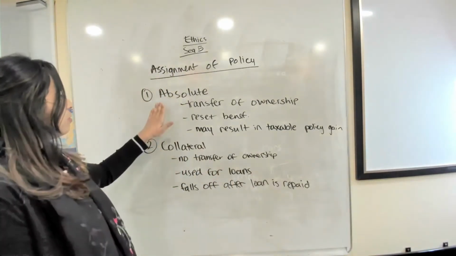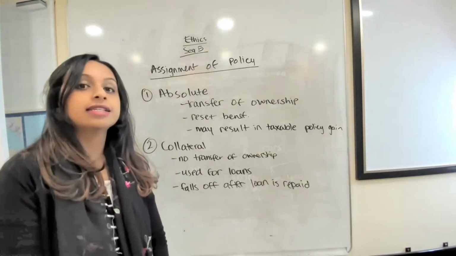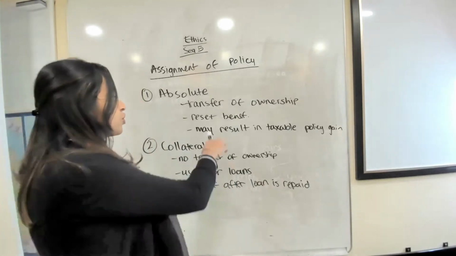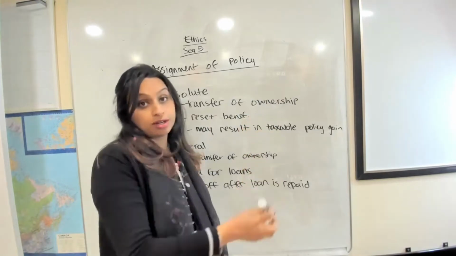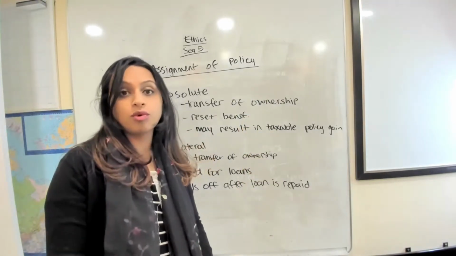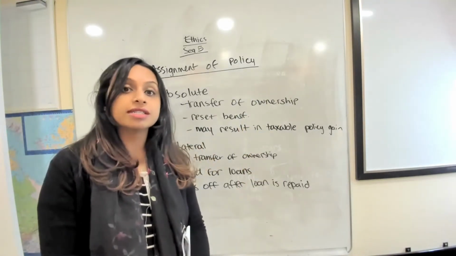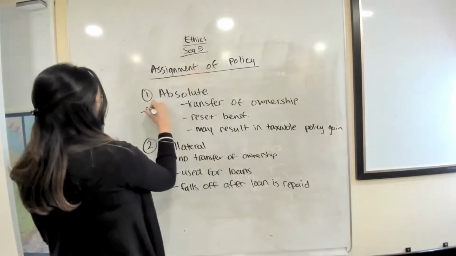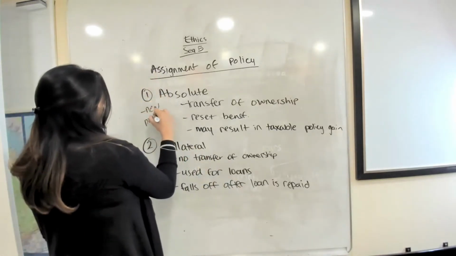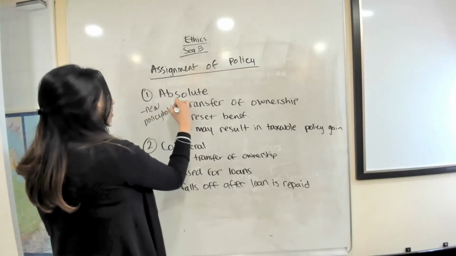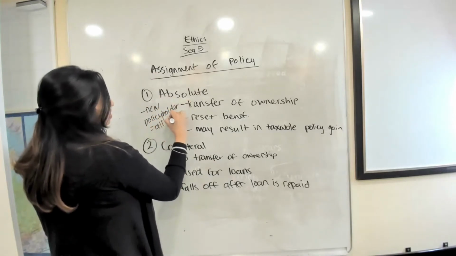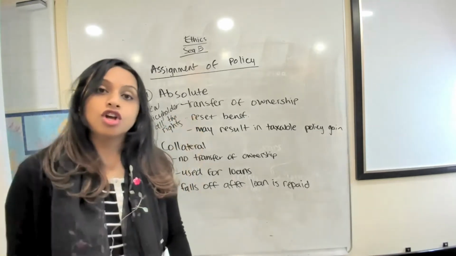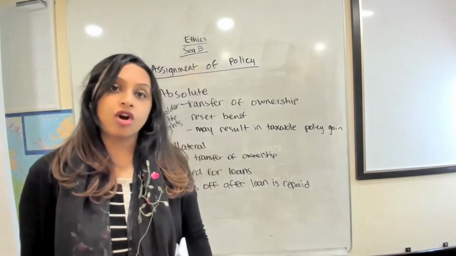All right, so the first one that we're going to be looking at is absolute assignment. And what does that mean? That means that you're transferring the ownership. So when you give someone an absolute assignment, you no longer own the policy. So you have a new policyholder who has all the rights. Remember, the policyholder is the one that has all of the legal rights, and they're the ones that are going to decide everything within that contract.